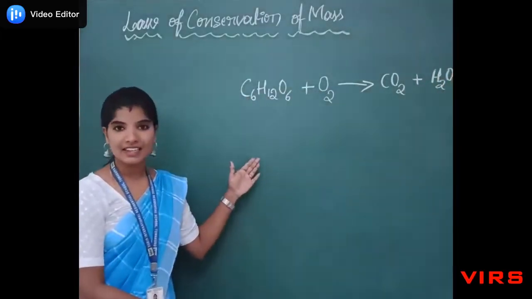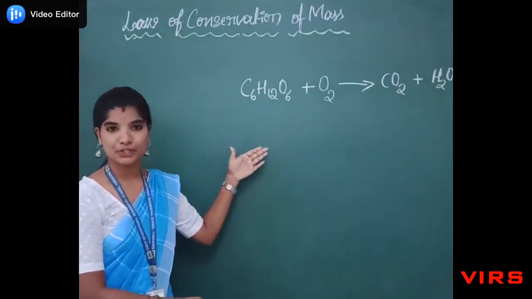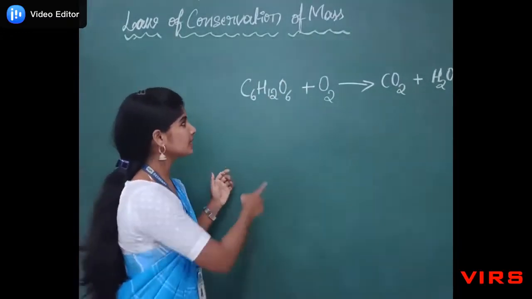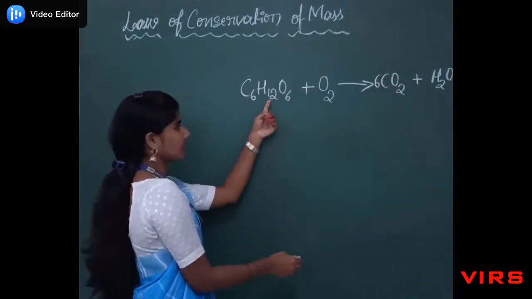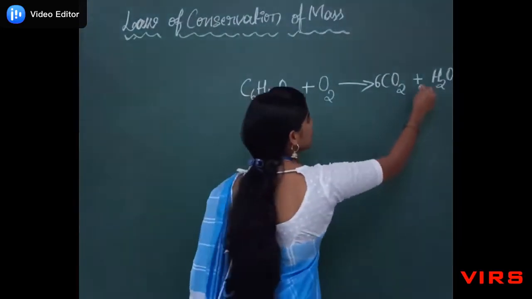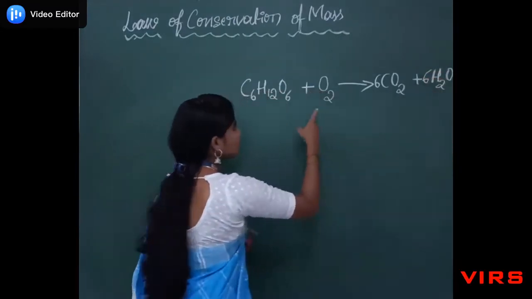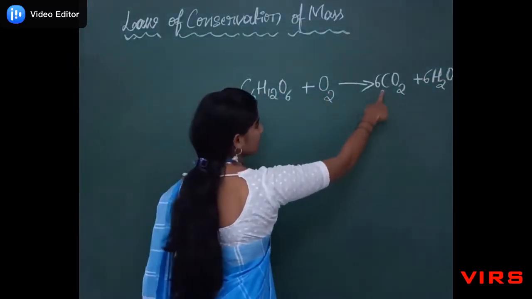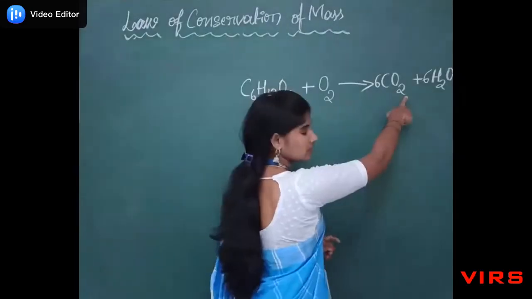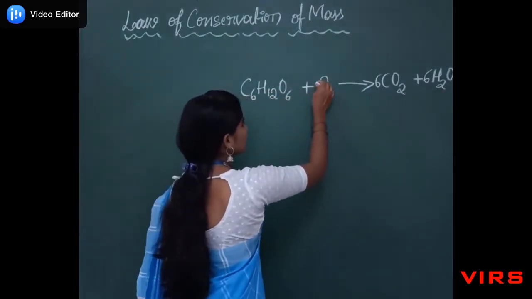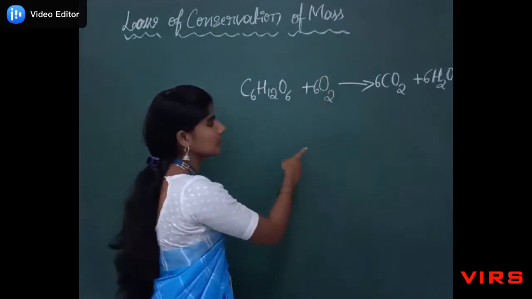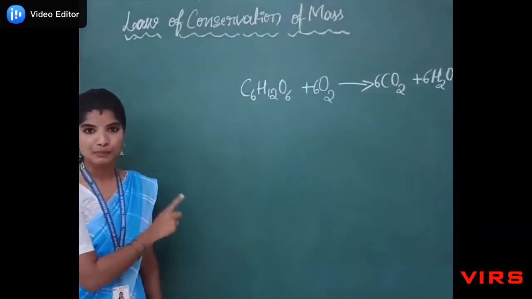So the first thing is we have to balance this particular equation. So let me balance it. Here carbon atoms are 6, right? 6 and hydrogen 12. Now the oxygen is here 6 into 2, 12, that is 24. Means I have to write 6 here. Now this equation is balanced.